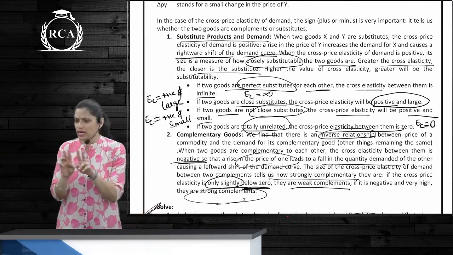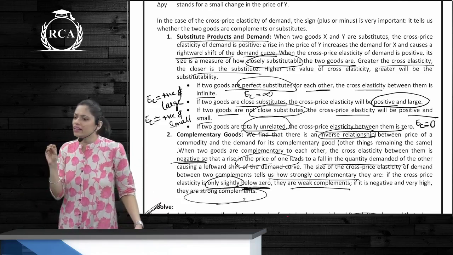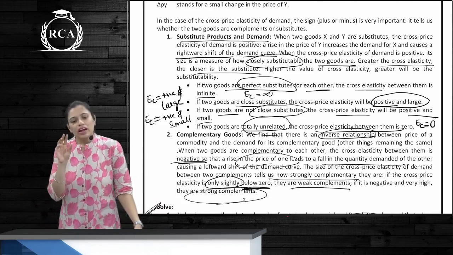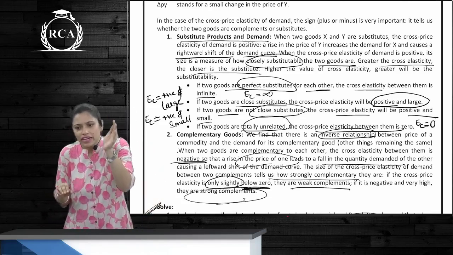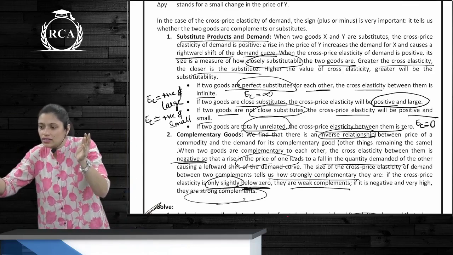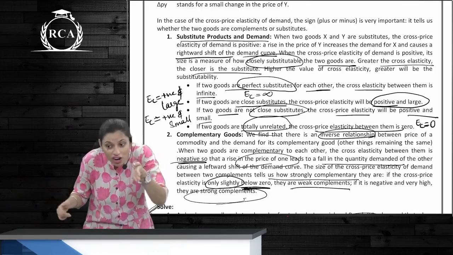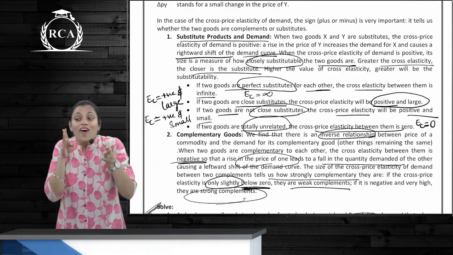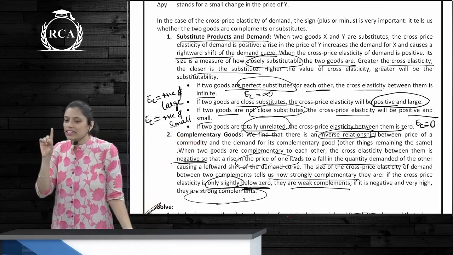Now what are substitute products and demand? Here you take the example of tea and coffee. So is there a direct relationship or inverse relationship? Direct relationship. So if the price of coffee increases, demand for tea increases. If the price of coffee falls, demand for tea also falls. Is it clear?